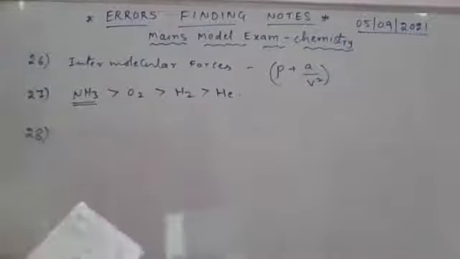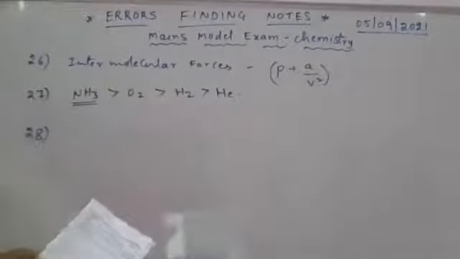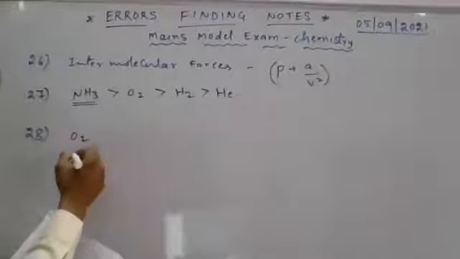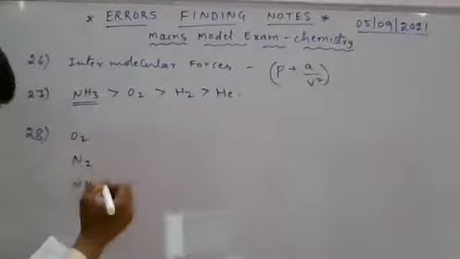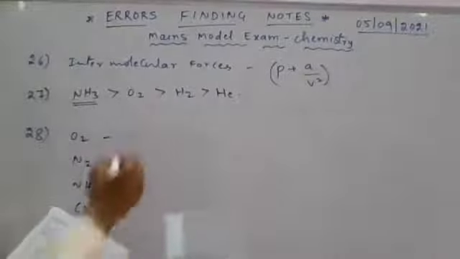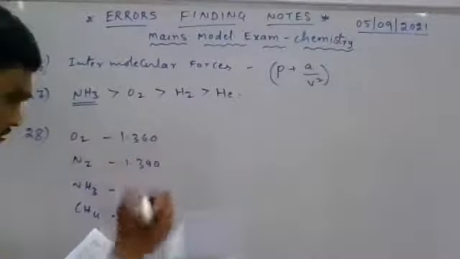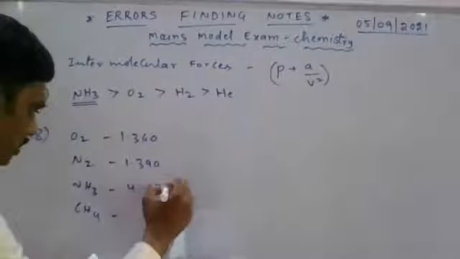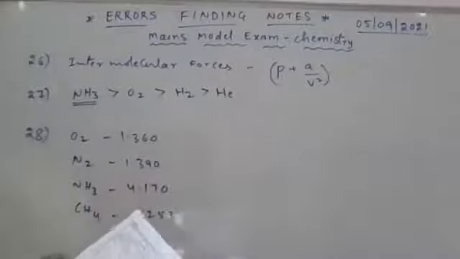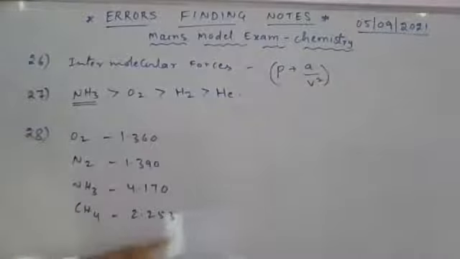Question number 28. Here different gases, van der Waal constant A values are given, Nana. Look at this. Here O2, N2, NH3 and CH4. 1.360, 1.390, 4.170, 2.253 liter square ATM per mole square, Nana. Here are different values, different gases A values are given, Nana.